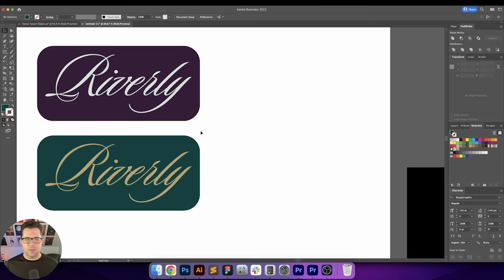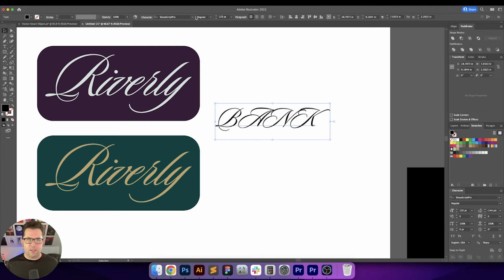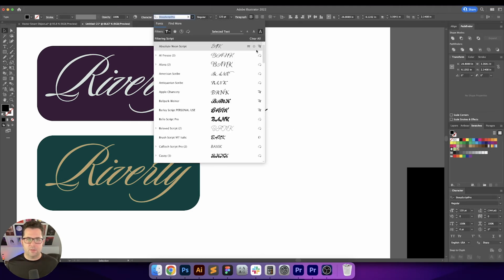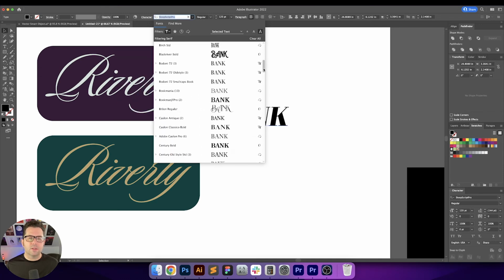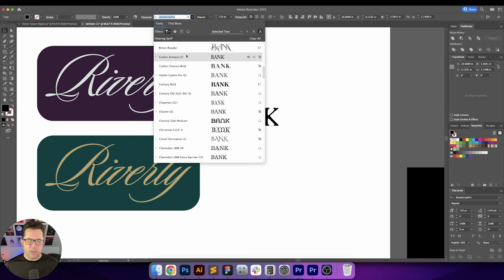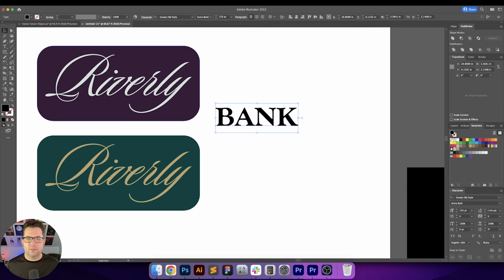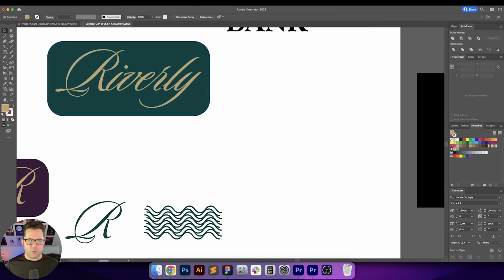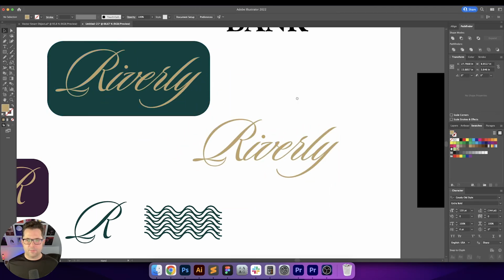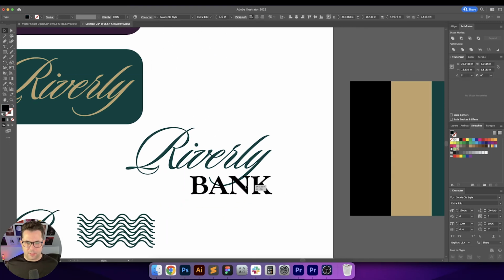It's pretty cool. Let's try the word bank, and I want a nice strong serif. I'm running out of time, so I think I'm gonna just go with something like Gaudi, because I like Gaudi. Alright, let's bring this over here so we can isolate the name, and we'll just color this green real quick. That's really nice and green. I like that a lot.